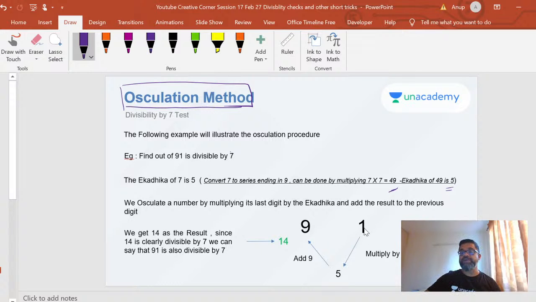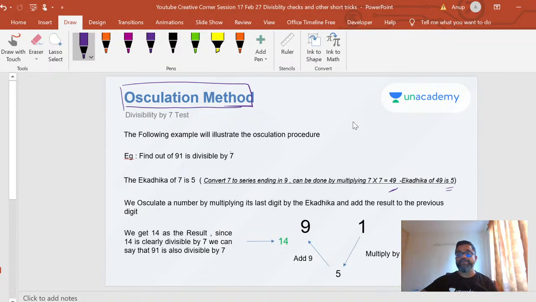So I will take this 91. I will multiply by 5, right? That ekadika, I multiply by 5 and add it to this digit. I'm writing all this, but you can actually do it in your head also, right? If you get a number that is not divisible by 7, then you can be sure that this number is not divisible by 7, right?